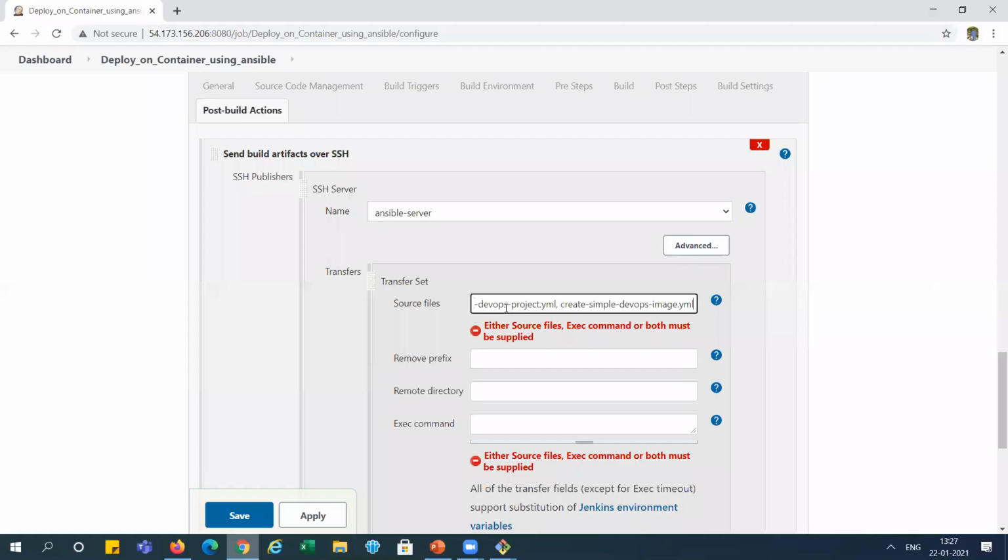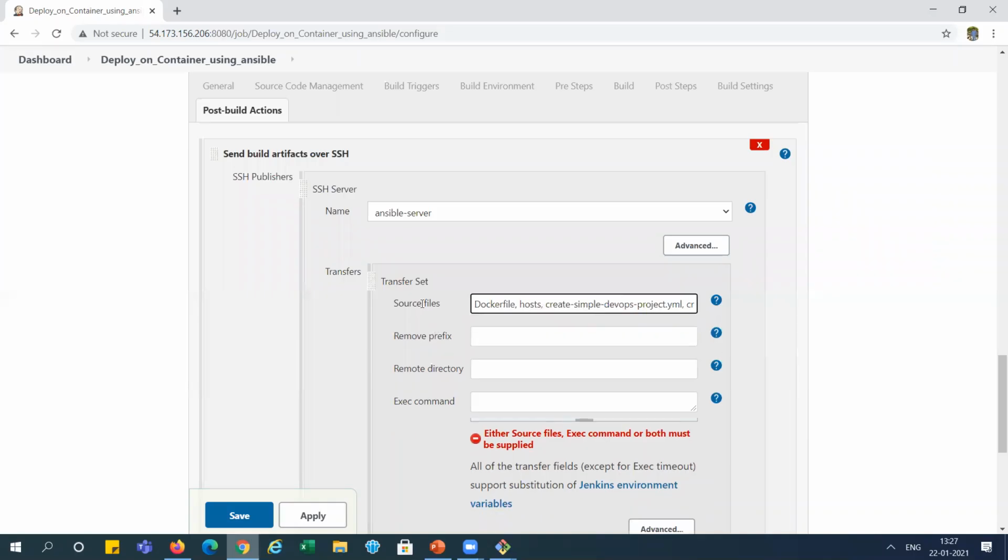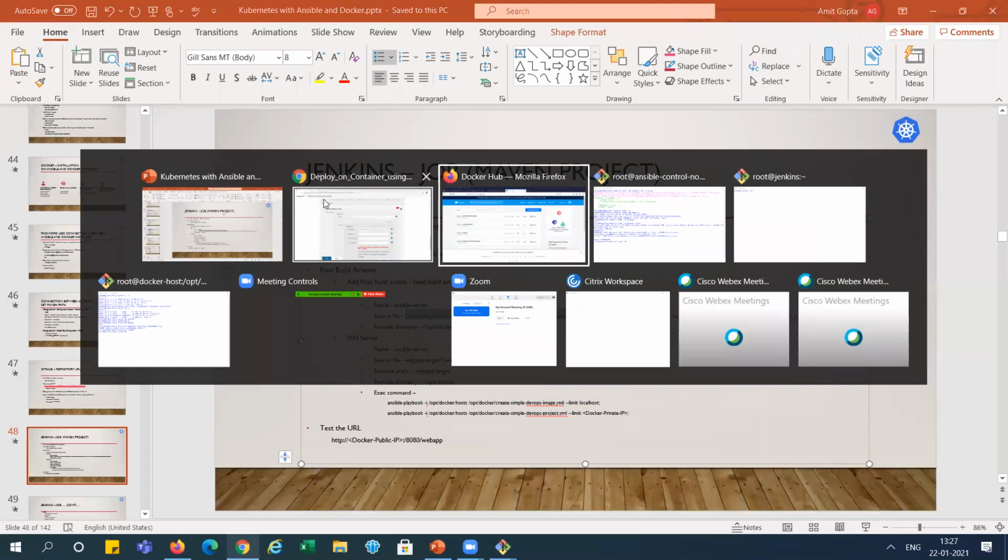What you need to do is copy these 4 files from the Git repository: the hosts file, the Dockerfile, create-simple-devops-project.yml, which is the first playbook, and create-simple-devops-image.yml, which is the second playbook. I'm showing you all 4 files here.